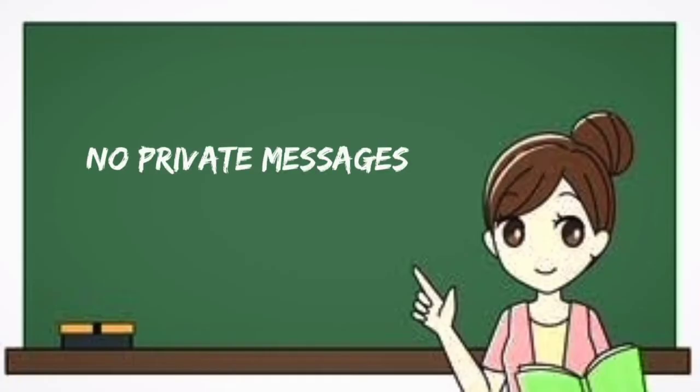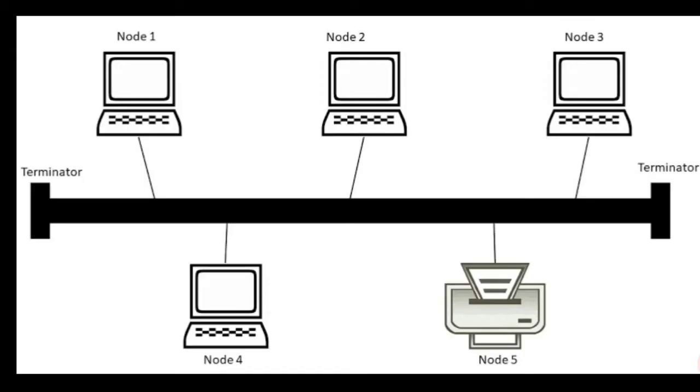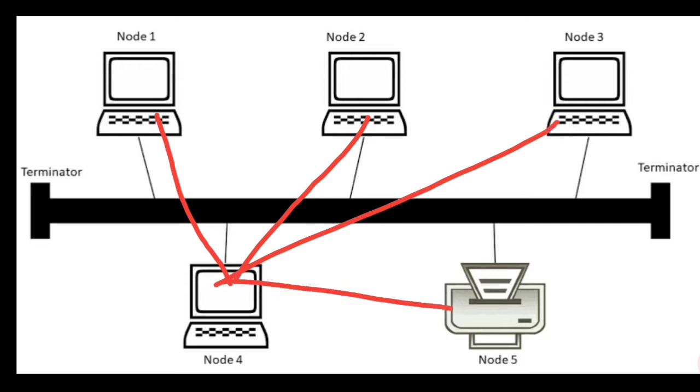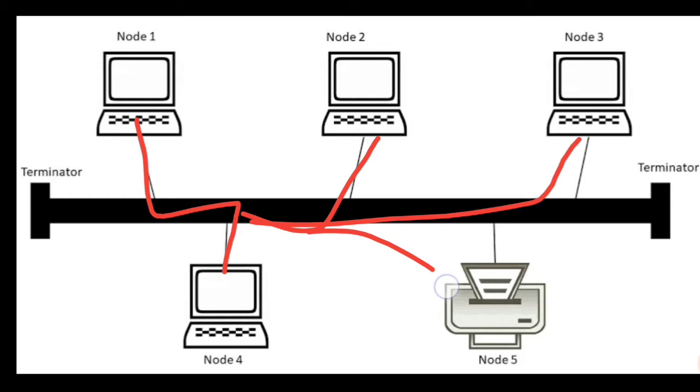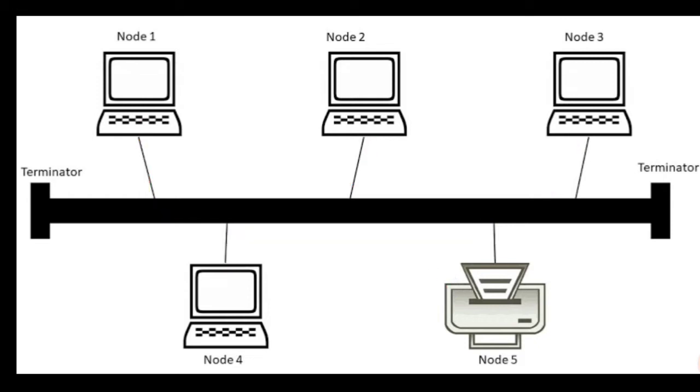Next disadvantage is, you can't send private messages. Now this is important. In the advantages we said that broadcasting is good. Yes, broadcasting is good. Suppose node 4 doesn't have to send 4 times, he can just send it one time and it will reach every other node. But what is the problem here? He can't send private messages.